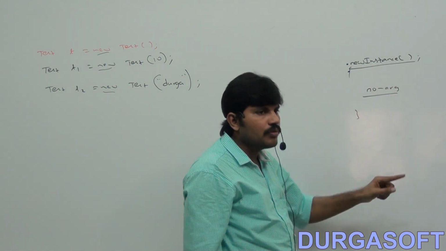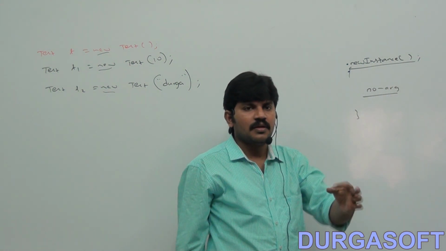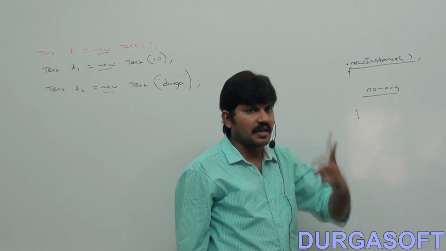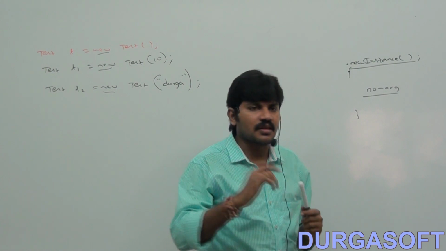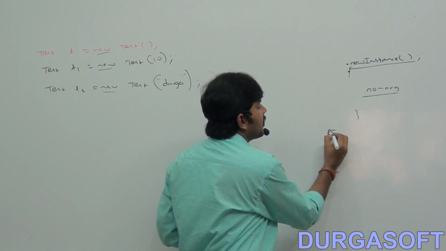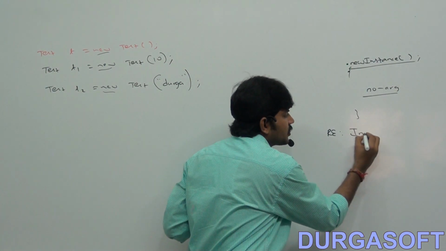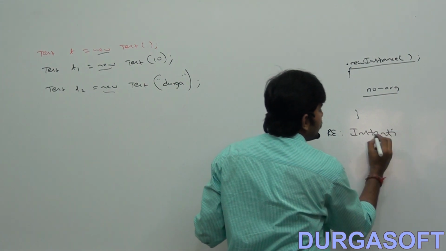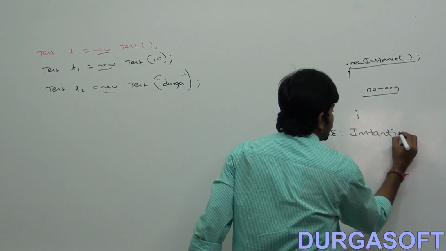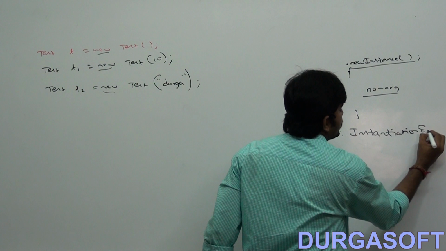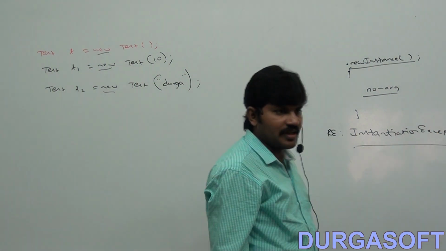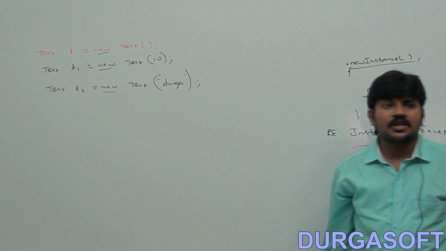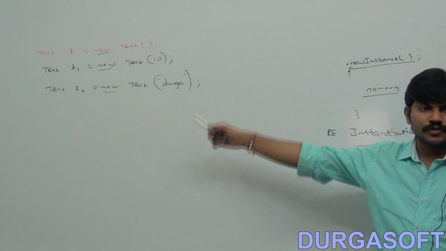So to use the newInstance method, the class compulsorily should contain a no argument constructor. If the no argument constructor is not there, we will get a runtime exception, InstantiationException. There is no such requirement in the case of the new operator.